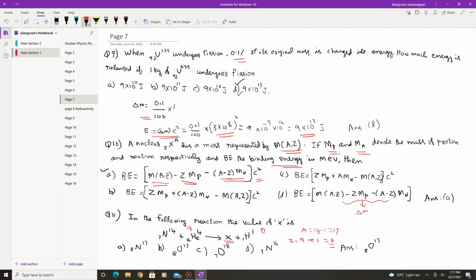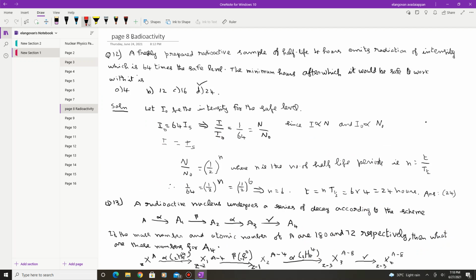But here there are two options, A and B, having the same Z and same A. Since nitrogen is already present on the left-hand side, this must be only oxygen-17, because normally the oxygen Z value is 8 and the A is 16, and therefore 18, 17 is the correct one. So this is correct.